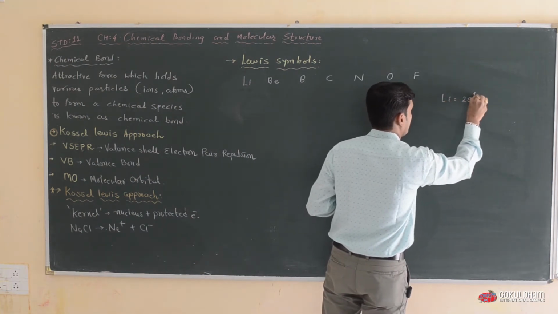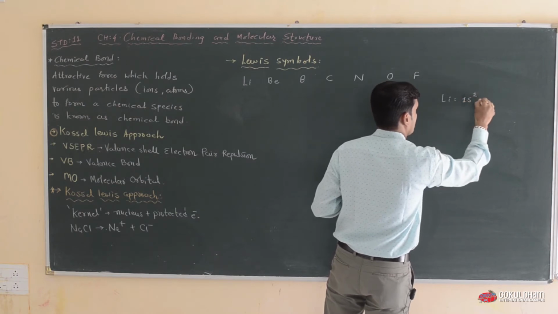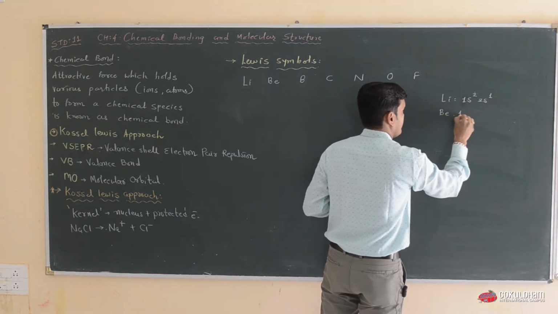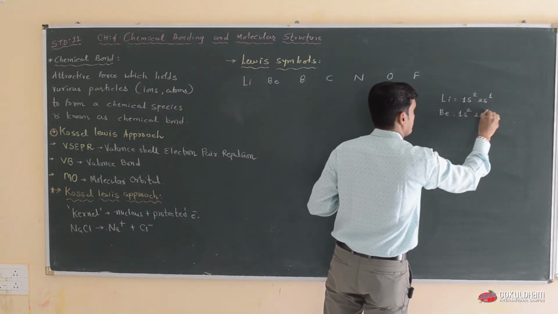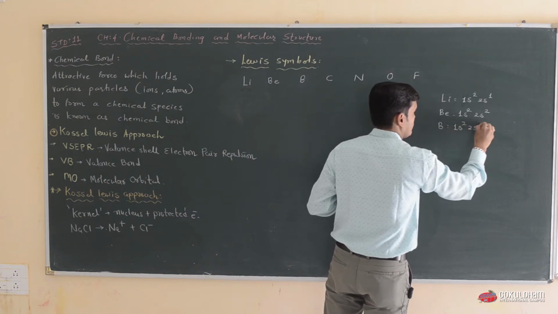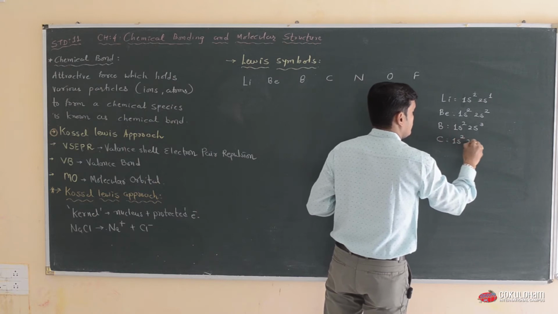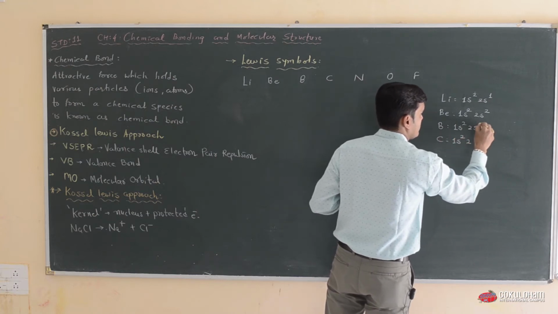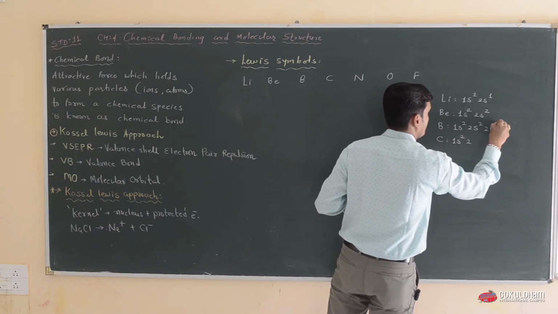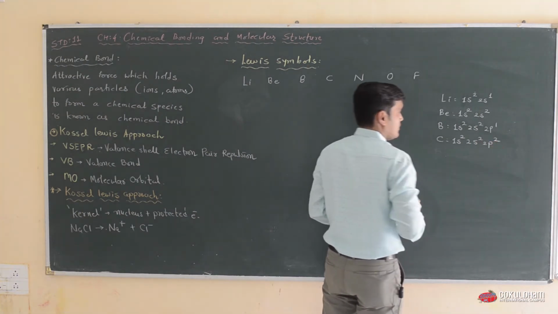Lithium has electronic configuration 1s2, 2s1; beryllium 1s2, 2s2; boron 1s2, 2s2, 2p1; carbon 1s2, 2s2, 2p2.